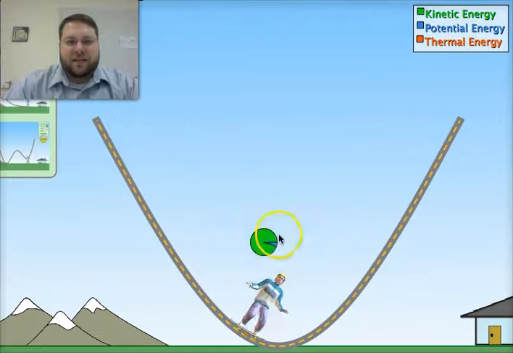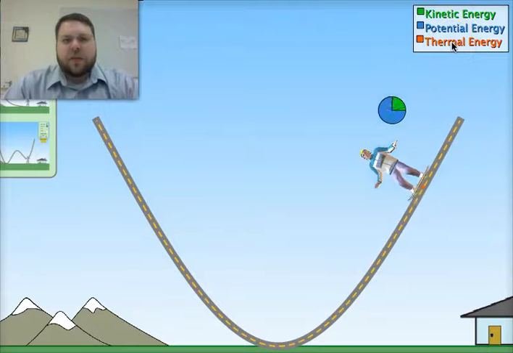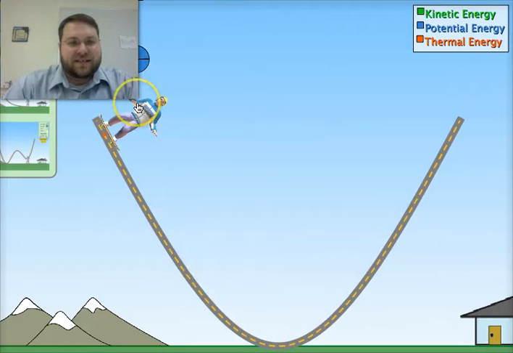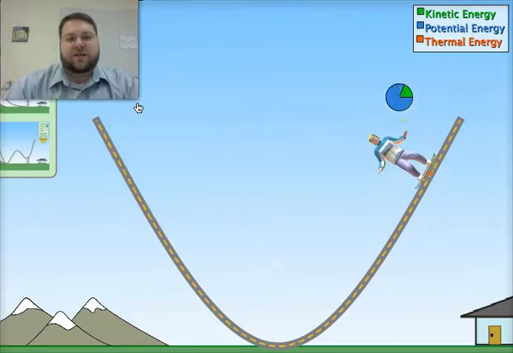And the important thing is not what each one of these means. We'll learn about that later. But the important thing is to see how the amount of energy never changes. That is to say, energy is conserved. It doesn't go away. You're not creating or destroying energy. But it does change forms.